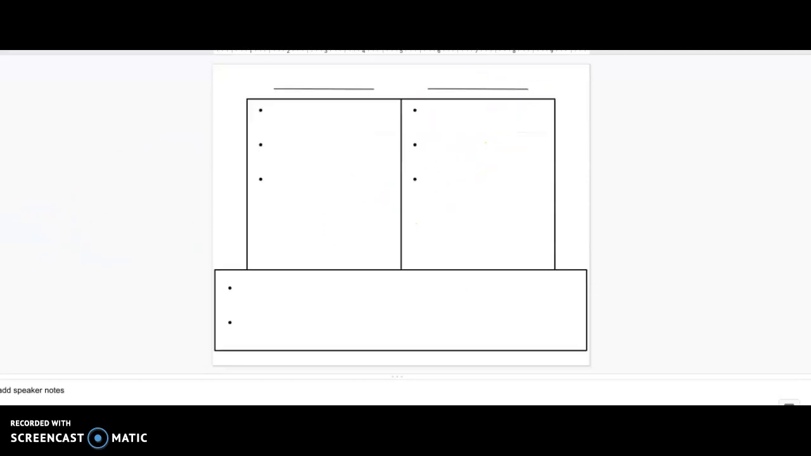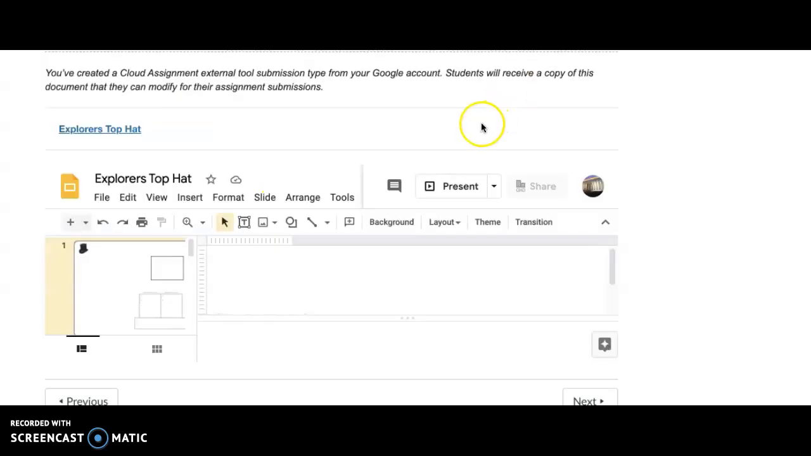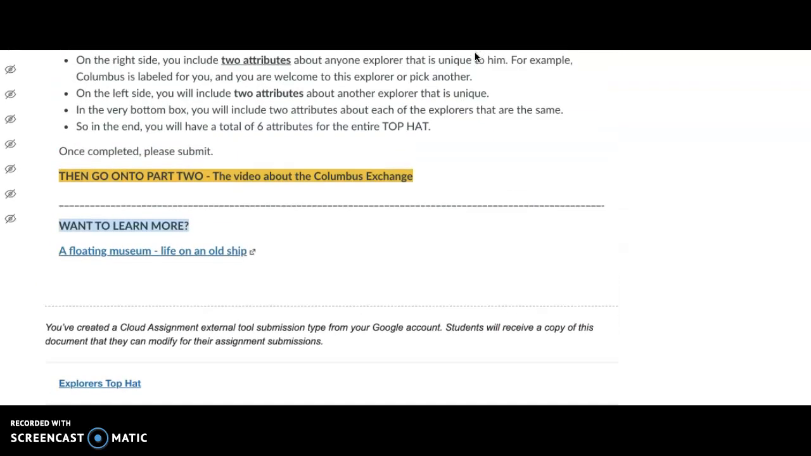So again, for part 1, you're filling this out. And I know there's 3 dots there. You only need 2 for each part. 2 here, 2 here, and 2 here. Name of the explorer here that you choose, and name of the explorer here. And then don't forget the reflection assignment. And then once you're done with that, you're going to go to part 2,